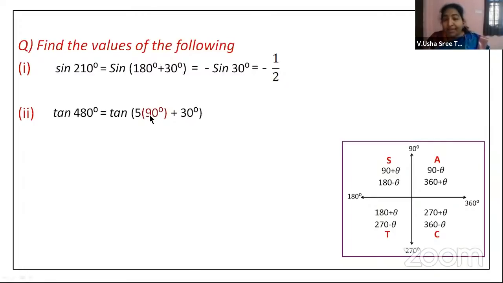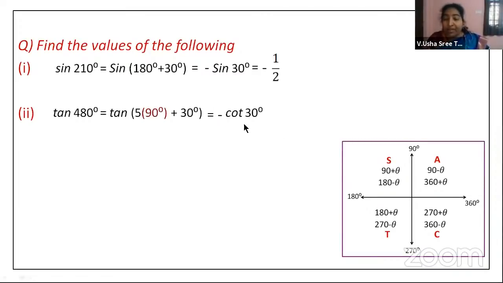This is important. 90 into 4 is 360, so when you take till here, you are completing one rotation and reaching this point. Then another 90 you have, so it should be in the first quadrant till here, plus 30, so it will come in the second quadrant. So 5 into 90 plus 30 is in the second quadrant, so you are getting a minus sign. Okay, regarding this cot 30 and all, we will try to see in the coming slide.